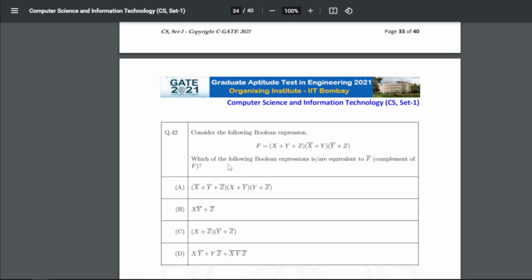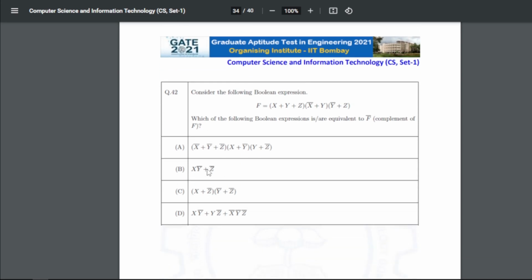Now 42, consider the following Boolean expression. Which one of the following expressions is equivalent to F bar, the complement of F? So for 42 the answer is B, C, D. B is X bar Y bar plus Z bar, C is X plus Z bar, Y bar plus Z bar, and D is X Y bar plus Y Z bar plus X bar Y bar Z bar.